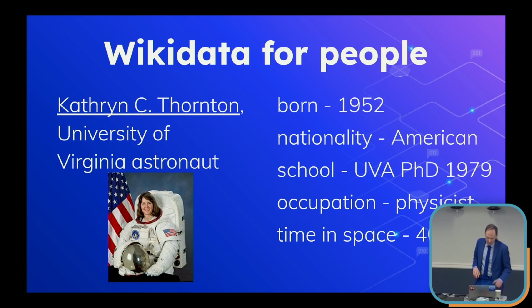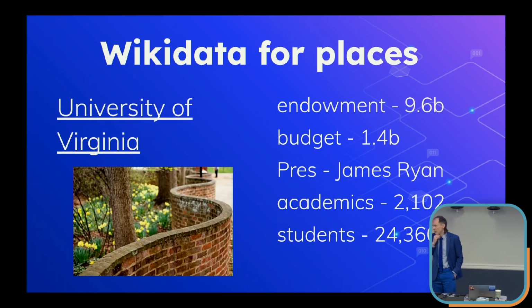Same thing with places. Ask all kinds of questions about places at scale. Give me all the universities in the United States and put them in order by their endowments. So AI does this by magical ways, but the old-fashioned way to do it is to come up with a data set and query it yourself. And you can sort all kinds of institutions in all kinds of ways by the information that starts in Wikipedia, gets converted to data in Wikidata. Look at this for yourself. Ask all kinds of funny questions.